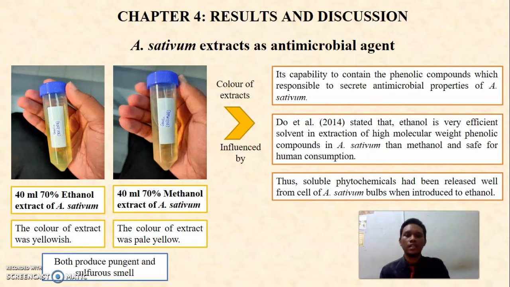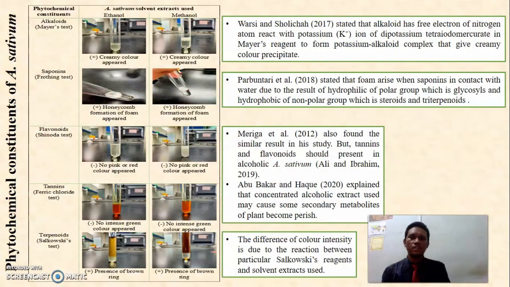Doe et al. stated that ethanol is a very efficient solvent in the extraction of high molecular weight phenolic compounds compared to methanol, and also safe for humans. Thus, soluble phytochemicals are released well from the cells of A. sativum bulbs when introduced to ethanol. Basically, the phytochemical constituents of both A. sativum extracts are the same.